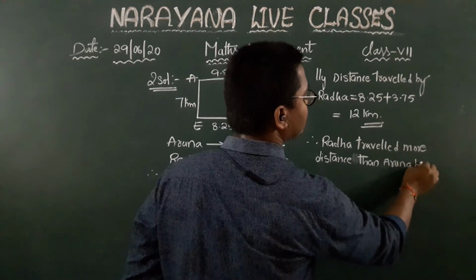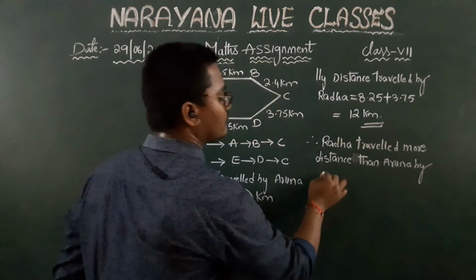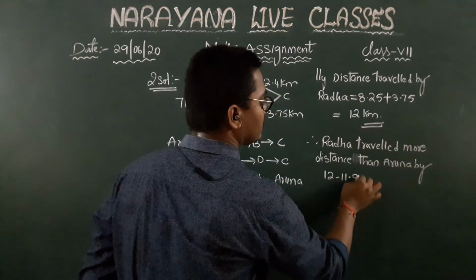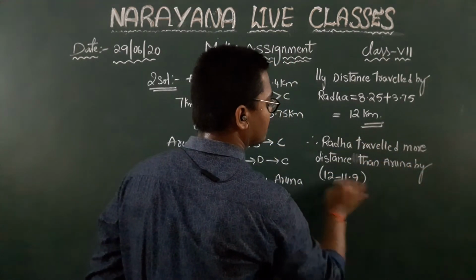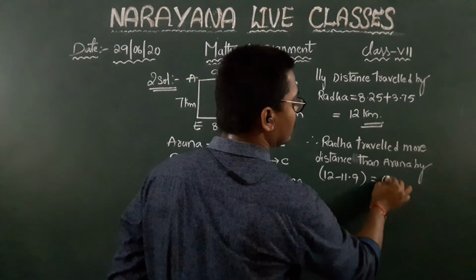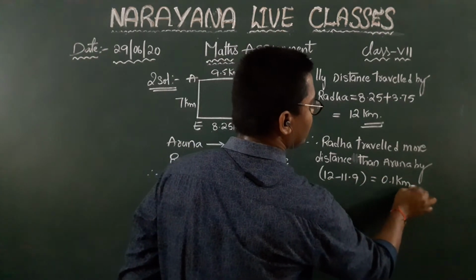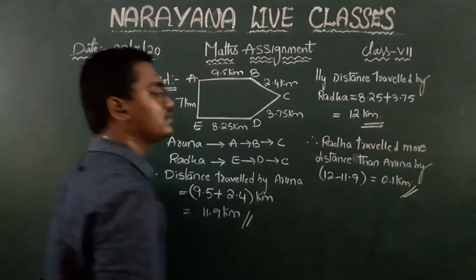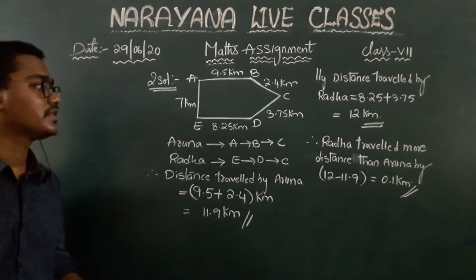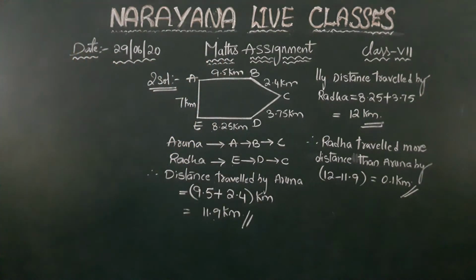By how much, children? 12 minus 11.9, that is equal to 0.1 kilometer. I hope it is clear to everyone, children.